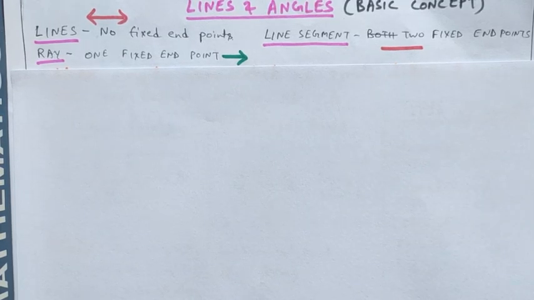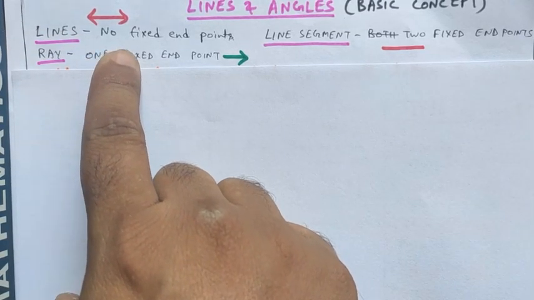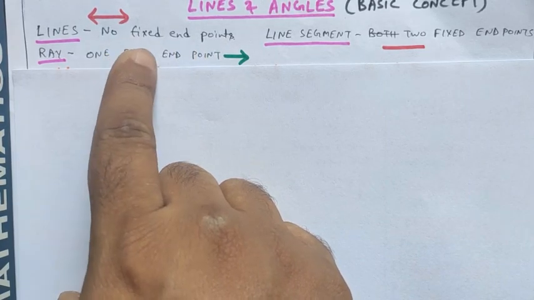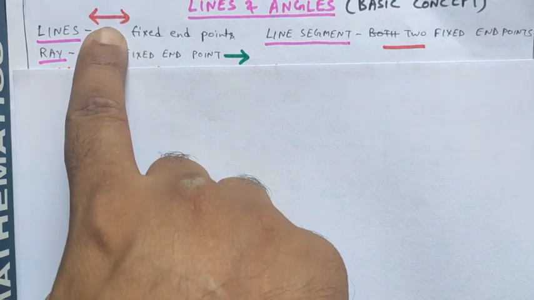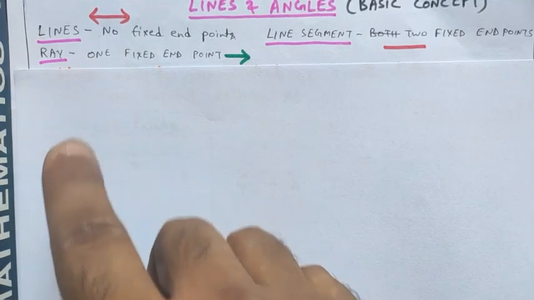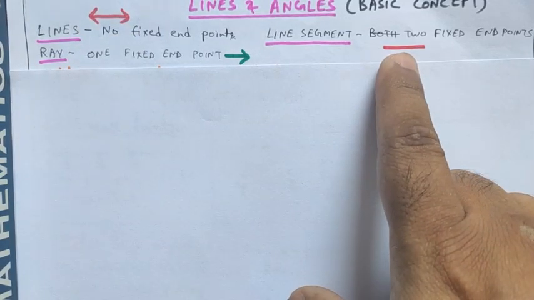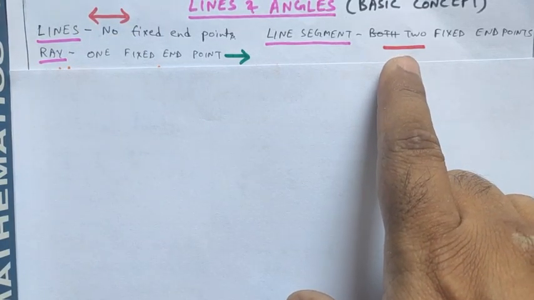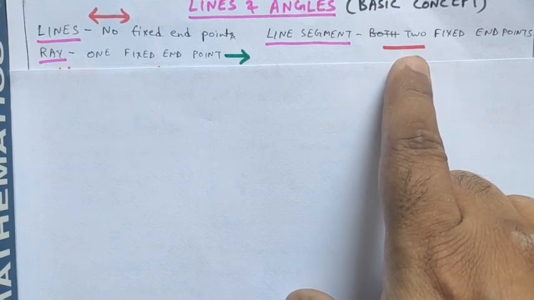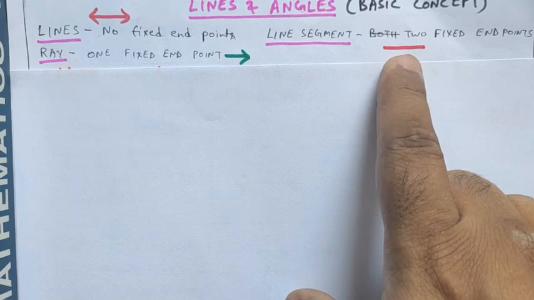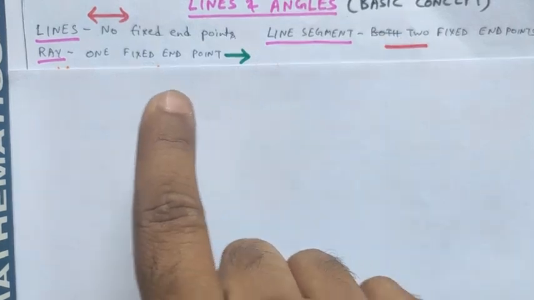So as you know, lines are having no fixed endpoints. They can be extended endlessly in both directions. Line segments are parts of a line which have fixed endpoints. Both the endpoints are fixed, two fixed endpoints.